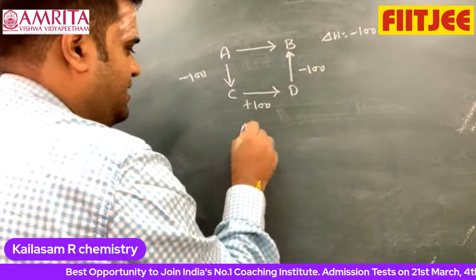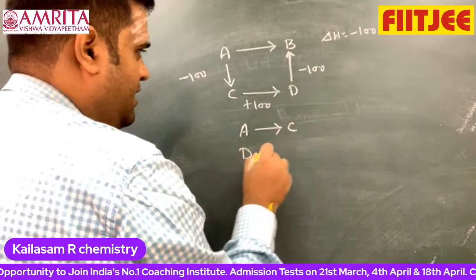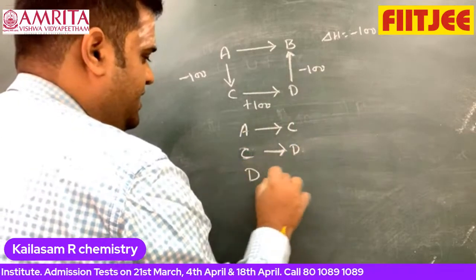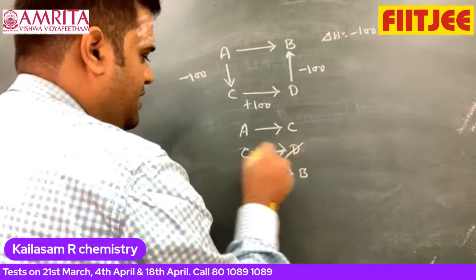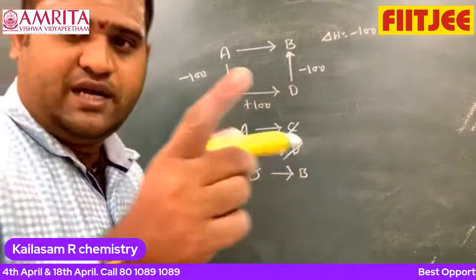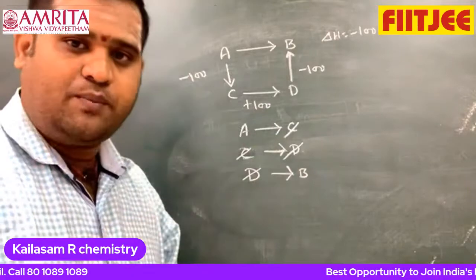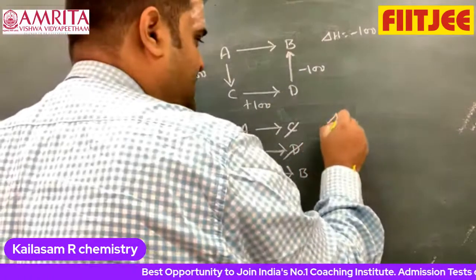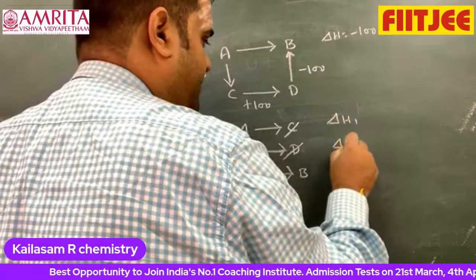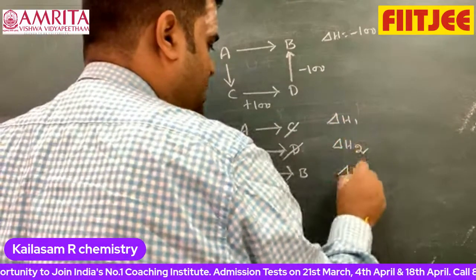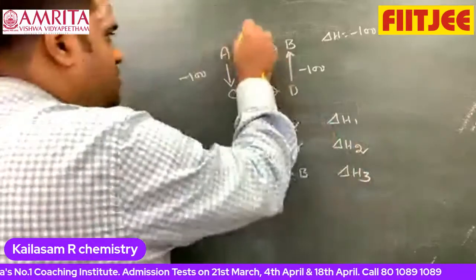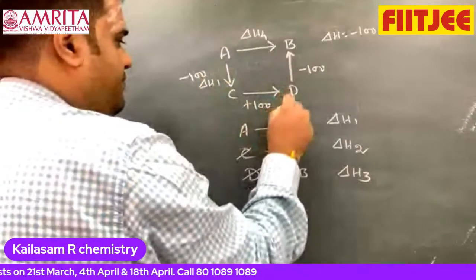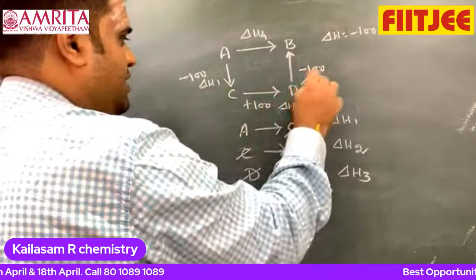That means A to C, C to D, D to B, cancelled off. Anyway, enthalpy is an extensive property. Extensive property means you can add and you can subtract. These are delta H1, delta H2, delta H3, and delta H4 for the direct path.